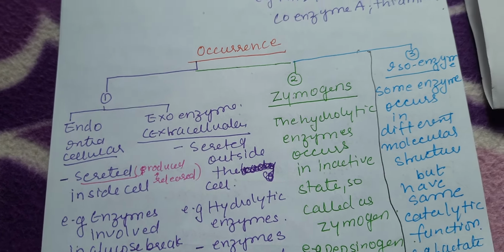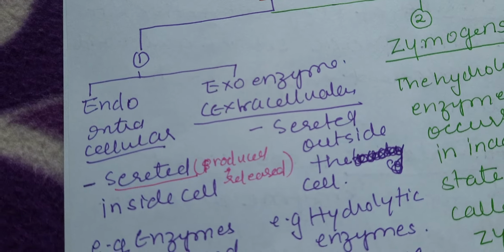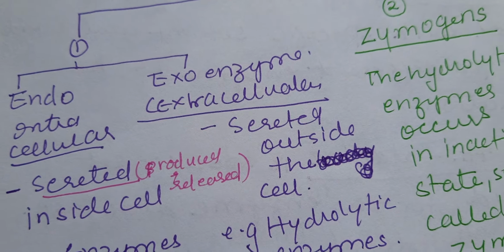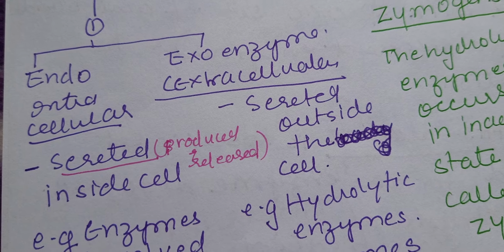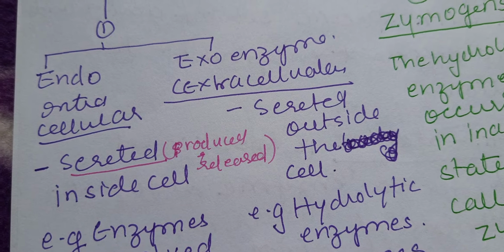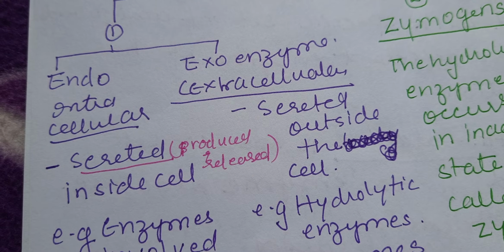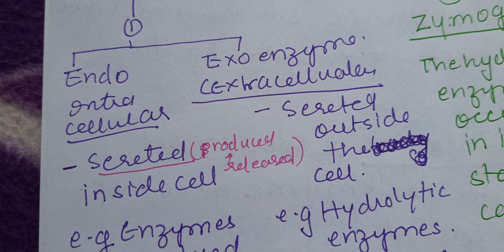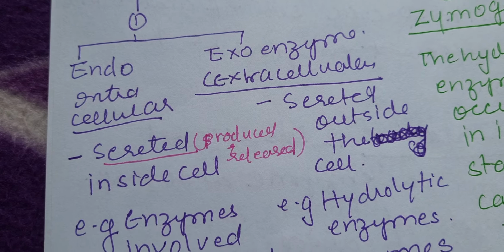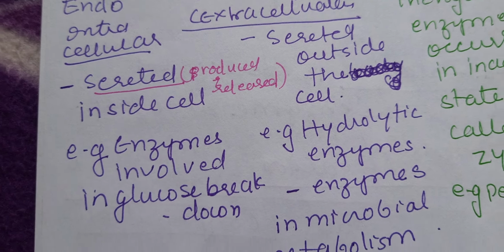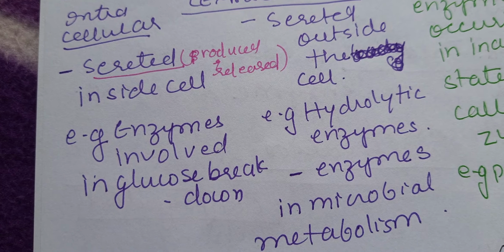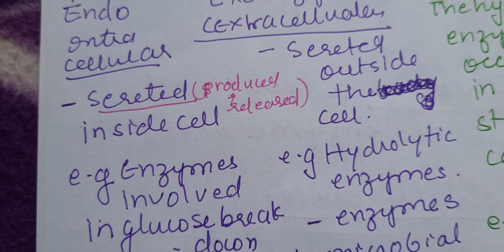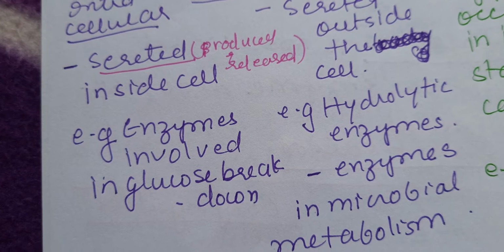Now if you look at the occurrence of the enzyme, enzymes occur in many different ways. They may occur inside the cell, called endoenzyme, or outside the cell, called exoenzyme. Usually the enzymes are produced by certain cells and then they are secreted. Secretion means they are produced and released. So they may be secreted inside or outside. Inside, for example, the enzymes that break down glucose. Okay, so all those enzymes are present in the cytoplasm inside the cell.